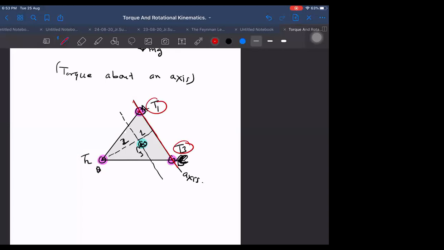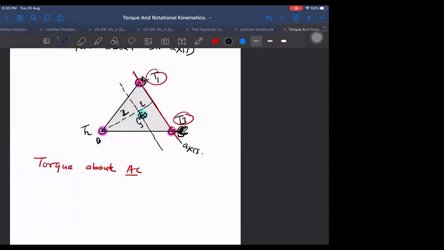So we can take torque about the AC axis, and then we are getting easily, just about two tensions, what torques are left? T2 torque is left. T2 into H equals mg, in the opposite direction, mg into H by 3. Equilibrium, because the total is H, and it divides in a 1:2 ratio, so it will be 3 parts. 1/3 only, right? Then we are getting T2 is equal to mg by 3.